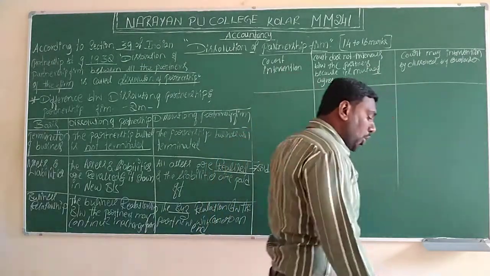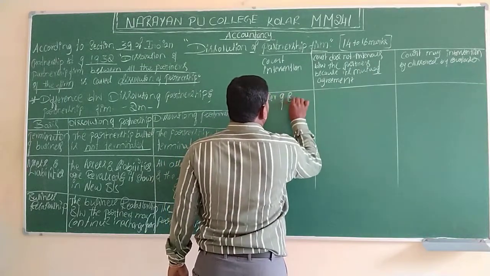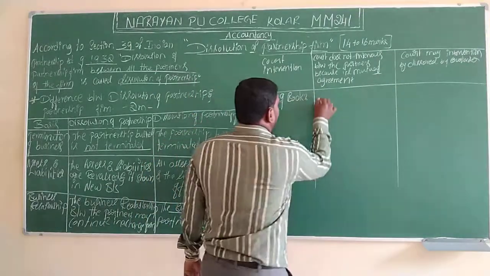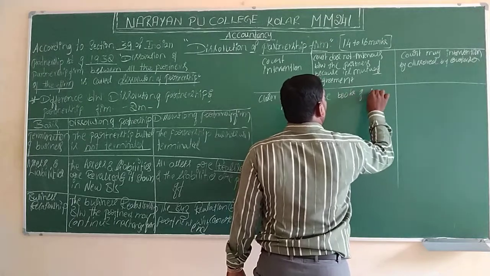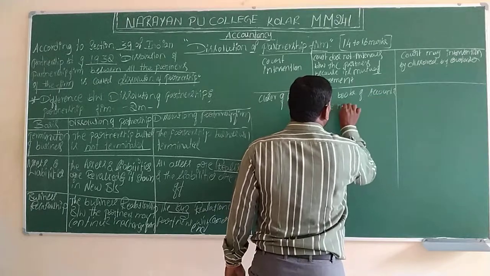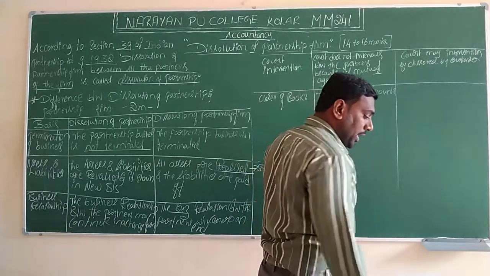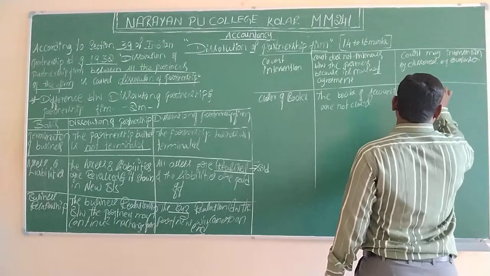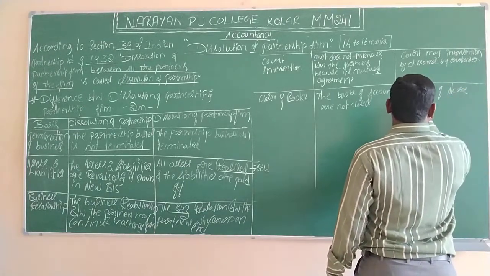Another difference: closure of books. In case of dissolution of partnership, the books of accounts are not closed. In case of the dissolution of partnership firm, the books of accounts are closed.